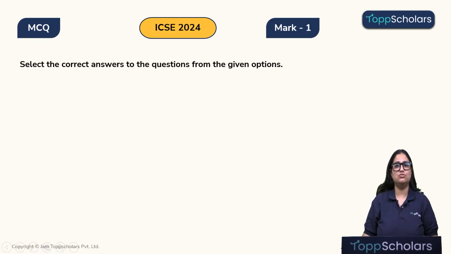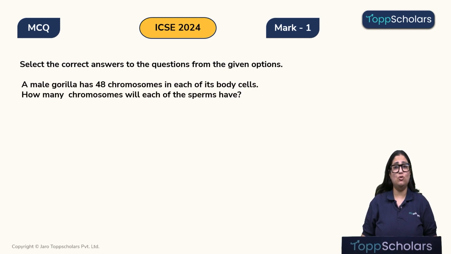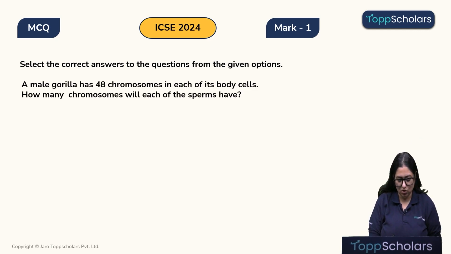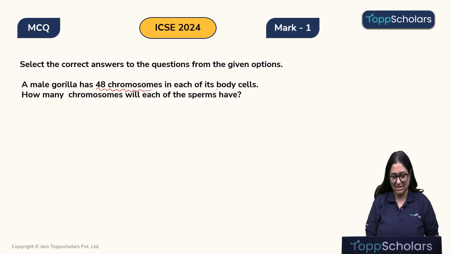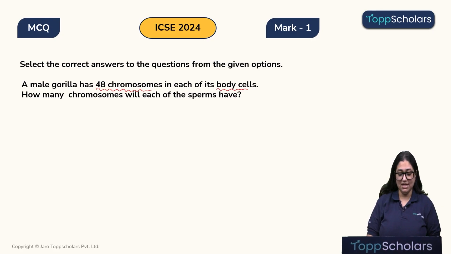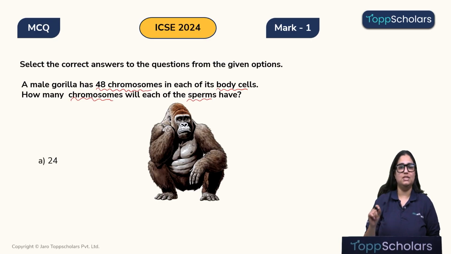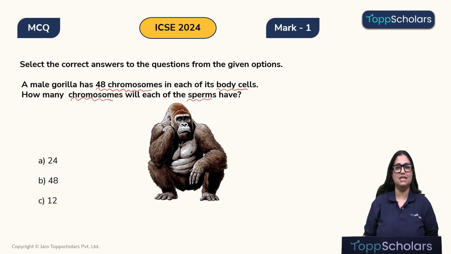Select the correct answers to the question from the given options. A male gorilla has 48 chromosomes, pay attention to the number, in each of its body cells. How many chromosomes will be present in the sperms? This is a question. Option A is 24, option B is 48, option C is 12 and option D is 16. So, let's quickly solve this question.